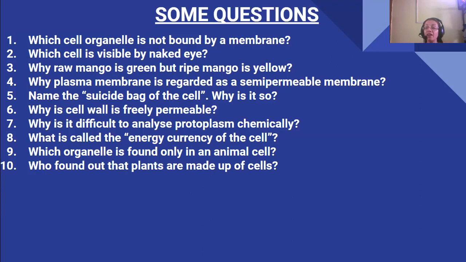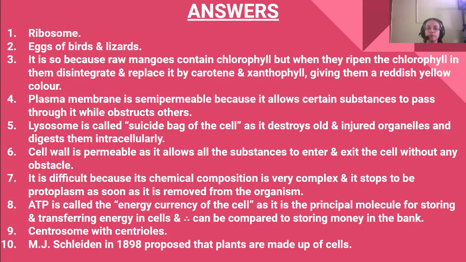Because there the energy is stored in the form of ATP. ATP is called, sorry, not the mitochondria. Mitochondria is the energy house of the cell. So the energy currency is ATP, because it is the principal molecule for storing and transferring energy in the cells.